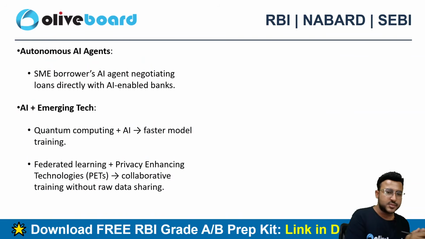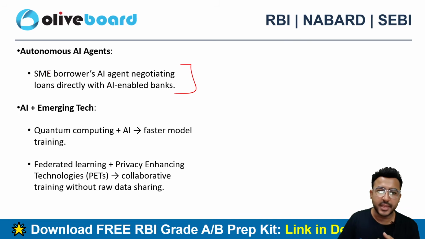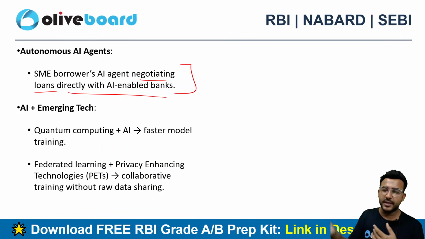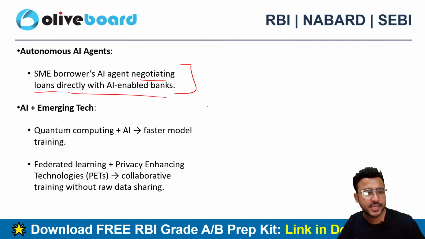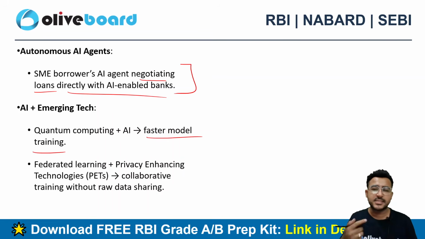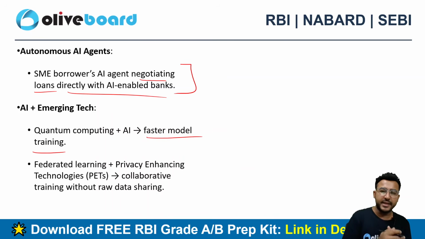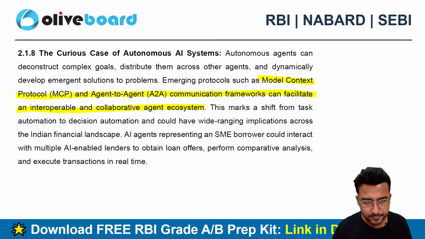Autonomous AI agents: SME borrowers' AI agents can negotiate loans directly with AI-enabled banks. So that's an autonomous AI agent. A particular agent is talking to another agent, and both agents are AI bots. Then AI plus emerging technology like quantum computing will give faster model training, right? If quantum computing can be combined with AI, it can train AI models quite fast.